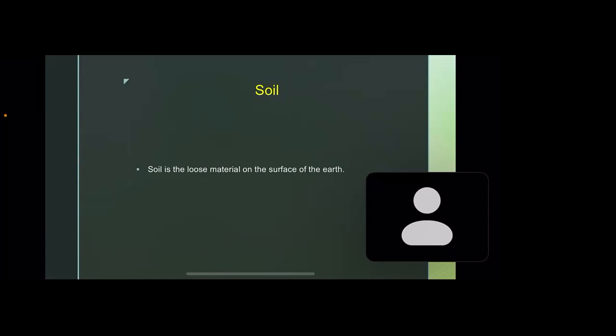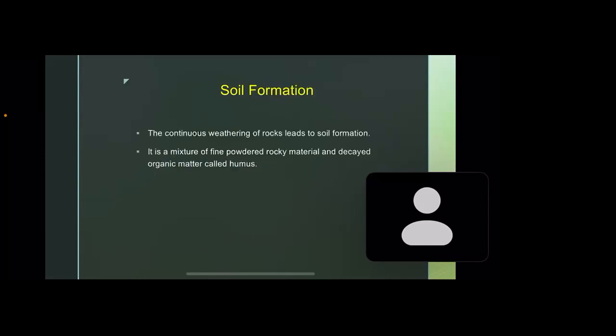So students, tell me, how is soil formed? Just in one line, one sentence. Weathering of rocks. Very good, Shalini. So the continuous weathering of rocks leads to soil formation, and it is a mixture of fine powdered rocky material and decayed organic matter called humus. And also, students, the process of soil formation is very slow, and it takes thousands of years to get a 2 to 3 centimeter thick layer of soil.